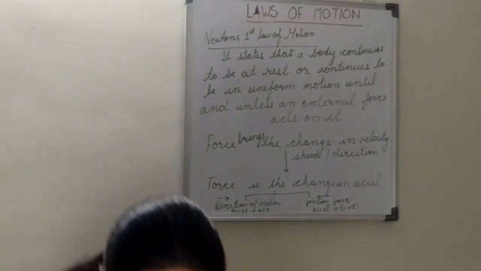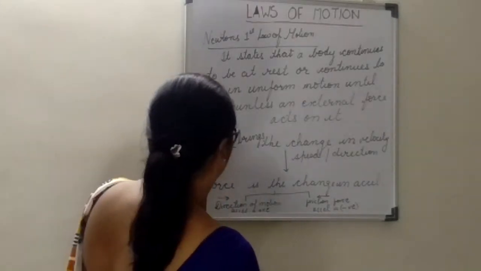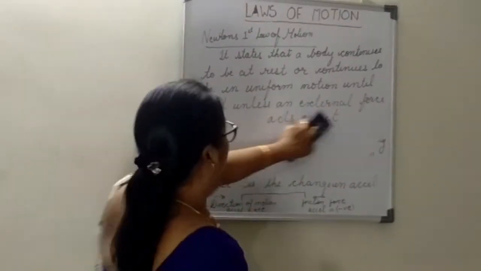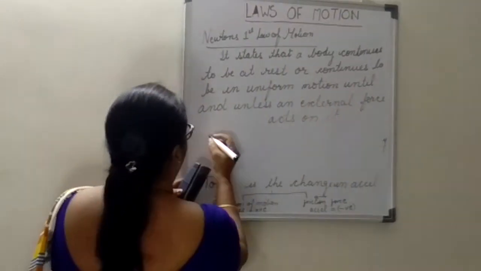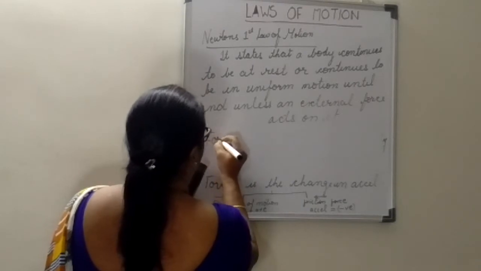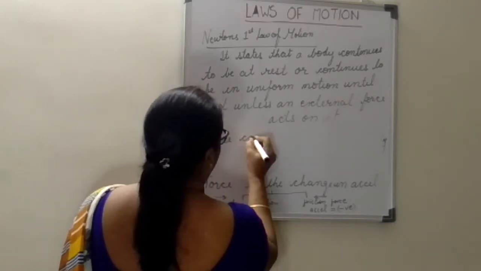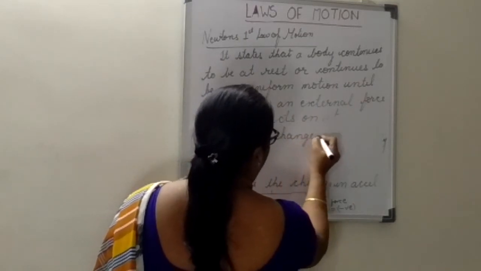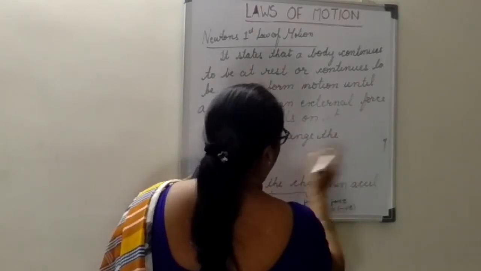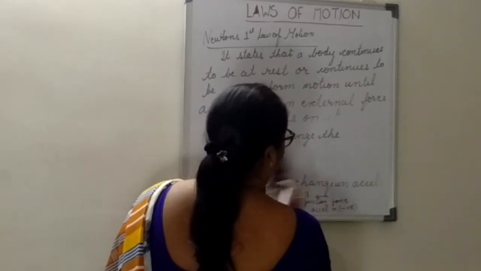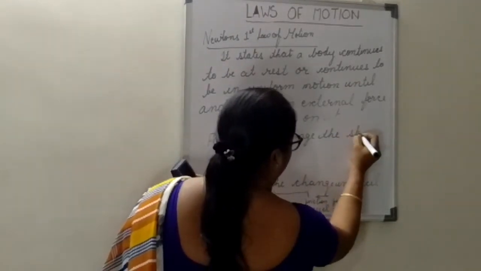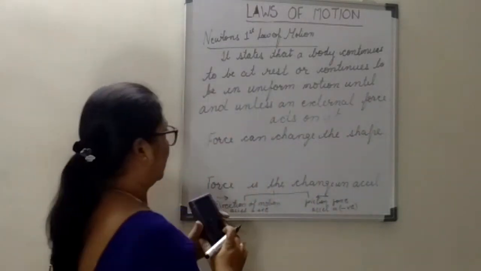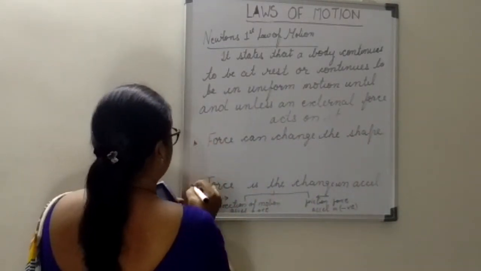Next thing, force can change the shape. What is the meaning of this?